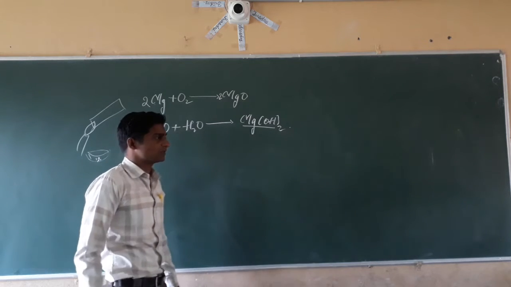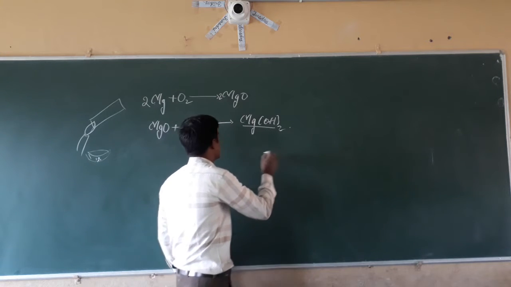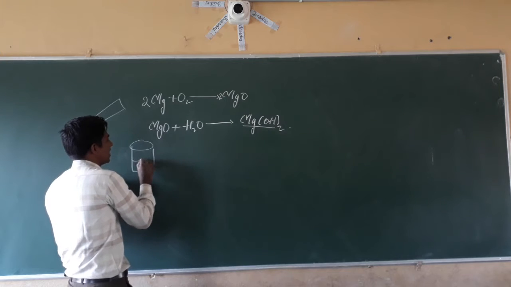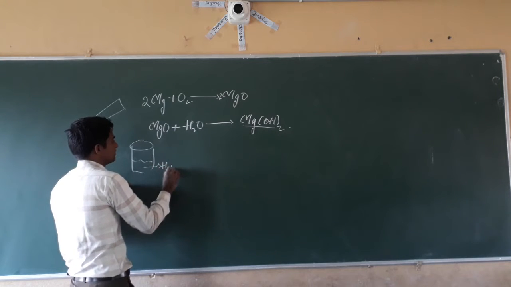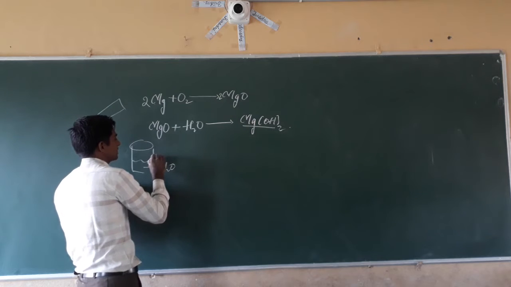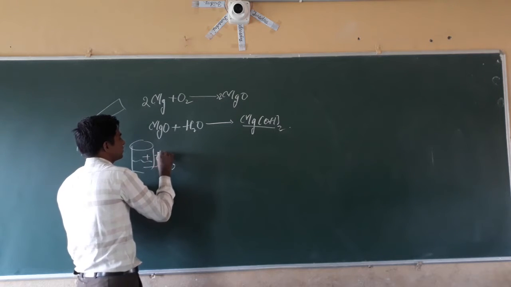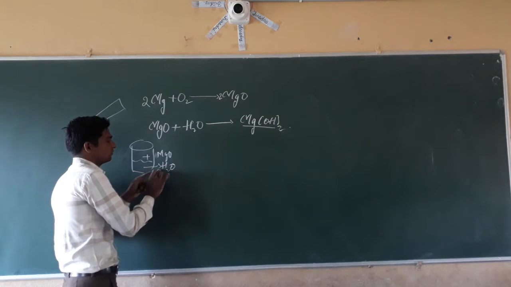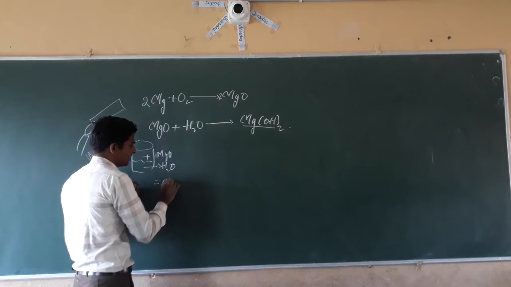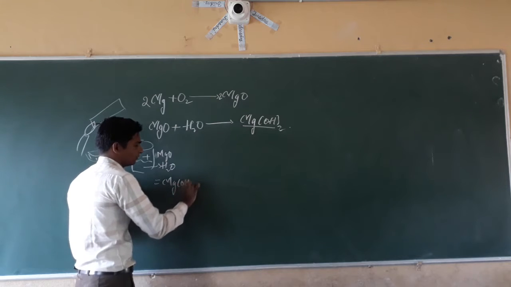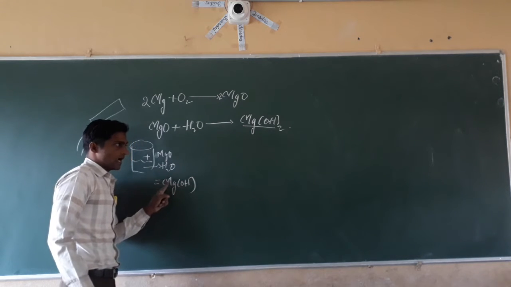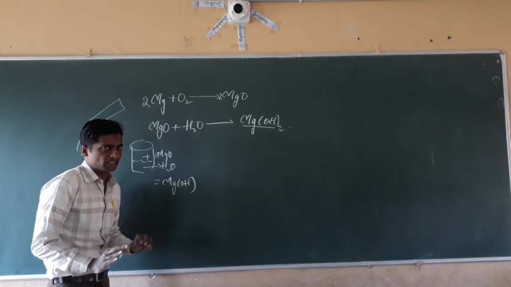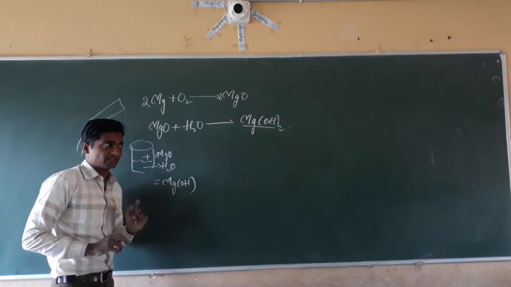In a beaker we take water, in which we add the magnesium oxide, and we get magnesium hydroxide. We have to test whether the magnesium hydroxide is acidic or basic. By seeing the formula we identify that it is basic, but with the test we have to confirm.